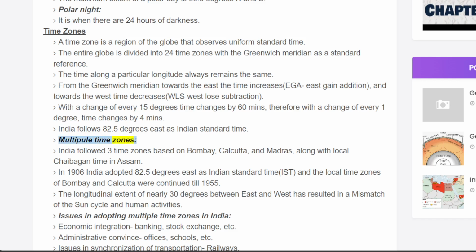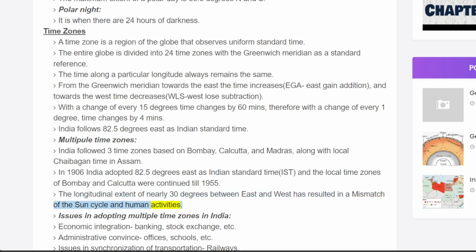Multiple time zones. India followed 3 time zones based on Bombay, Calcutta, and Madras, along with local Chaibagan time in Assam. In 1906 India adopted 82.5 degrees east as Indian Standard Time, IST, and the local time zones of Bombay and Calcutta were continued till 1955. The longitudinal extent of nearly 30 degrees between east and west has resulted in a mismatch of the sun cycle and human activities.